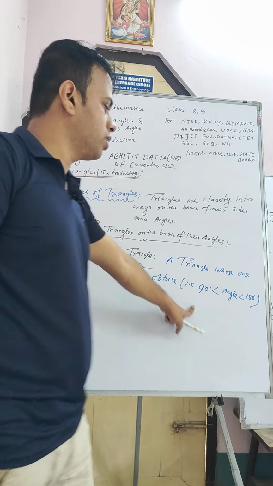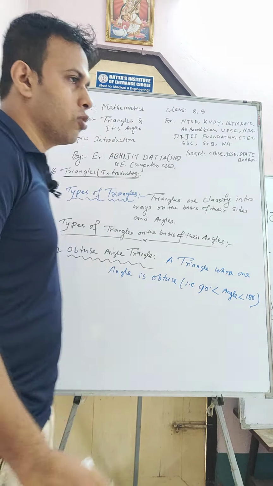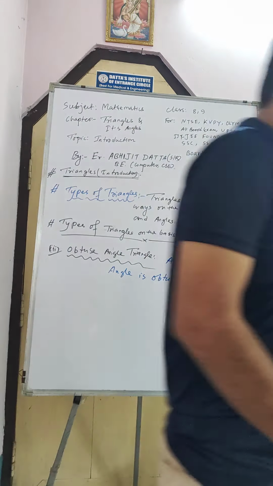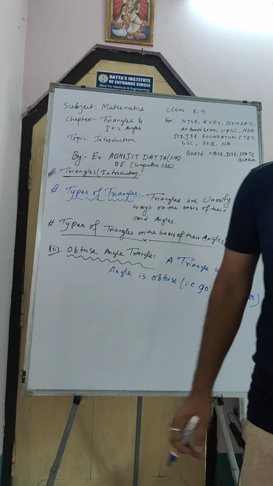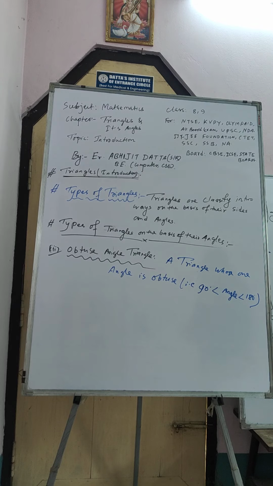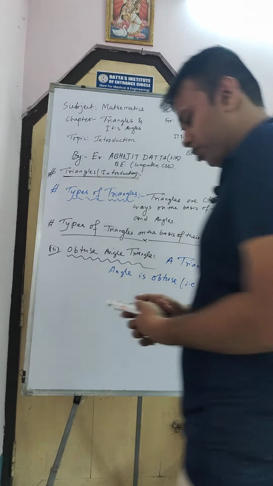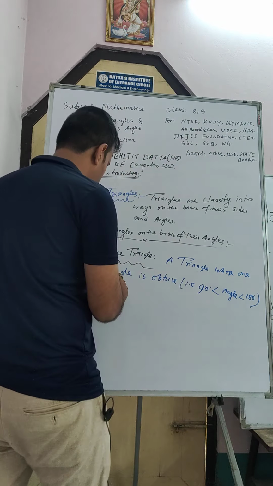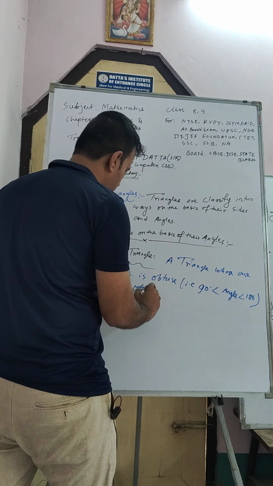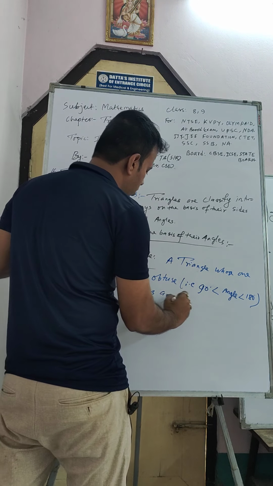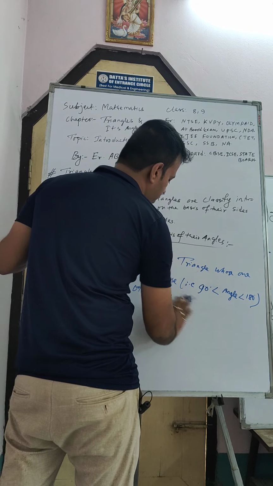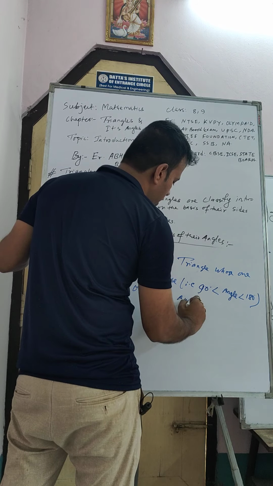There is one angle more than 90 and the others are acute, that is less than 90.